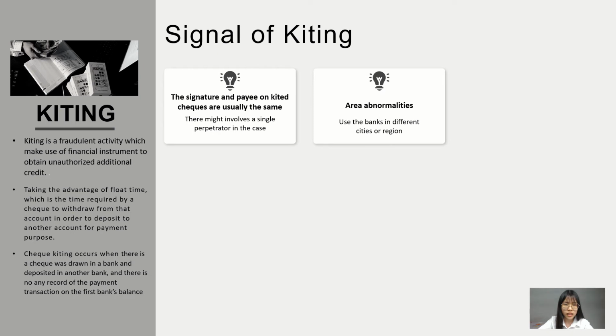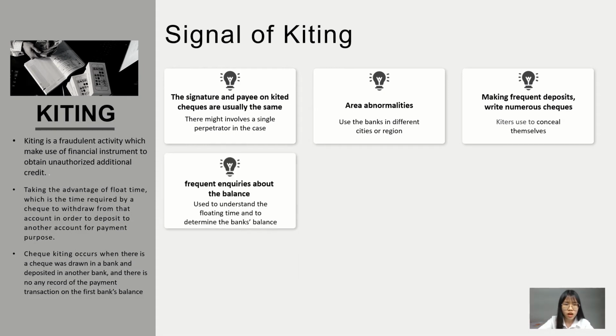And secondly, there is an area of abnormalities, which is about the use of banks in different cities or regions to make transactions. This is because kiters will want to gain more floating time, so they will use this approach to gain the time. And thirdly, kiters will make frequent deposits, and they will write numerous checks. This is a method that kiters will use to conceal themselves.